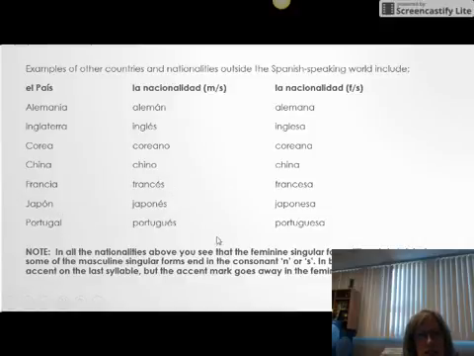Portugal, and their nationalities. What I'd like you to note here is that in the feminine singular form, when the nationality ended in an N or an S, to make it feminine, you simply added that A. This happened with coreano, chino, francés. All of them end in either an N or an S in their masculine form. We add the A to get their feminine form. The other point you need to notice and take away is that the accent mark on that last syllable goes away when you add that additional letter because you're adding another syllable.